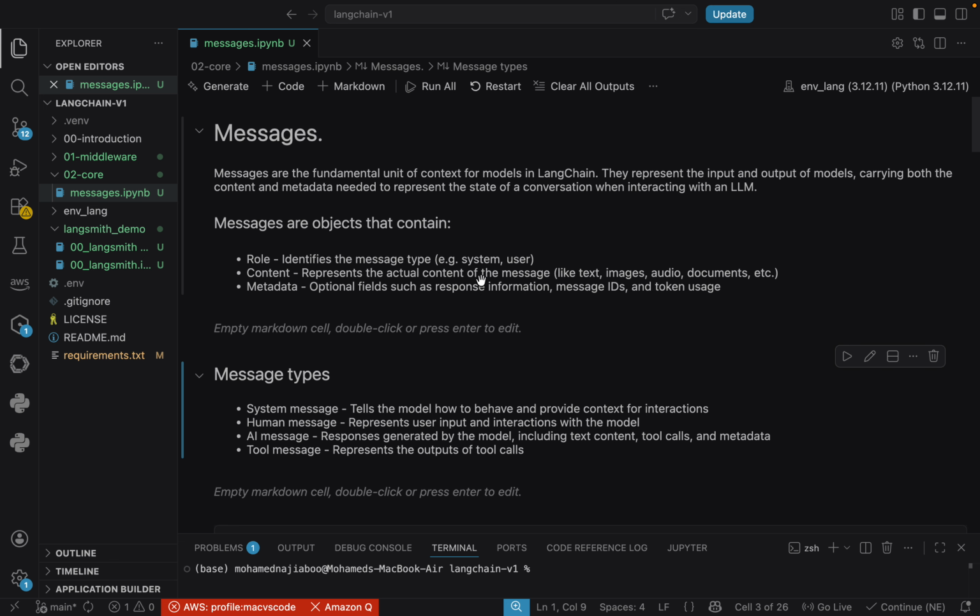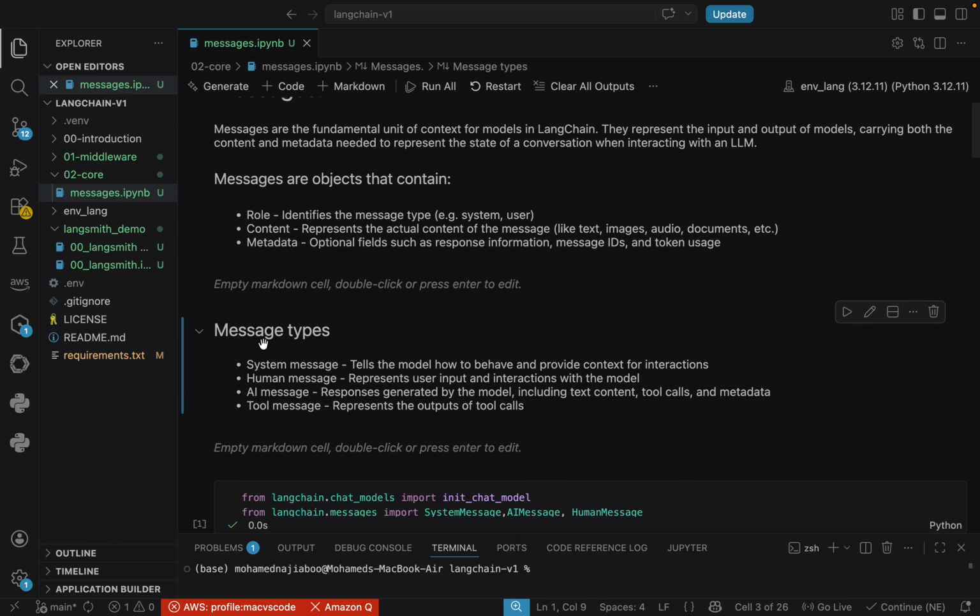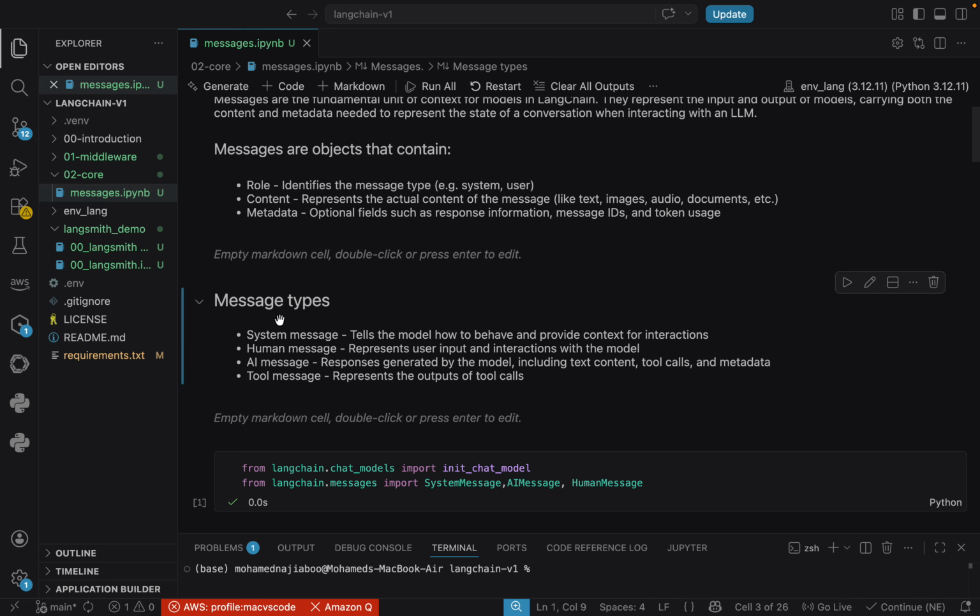Okay. Now, coming down, we can see that there are four types of messages, and these four message types are what we are going to discuss in this video. There are more message types, but we are not looking into those. These are the basic core message types: system messages, human messages, AI messages, and the tool message.